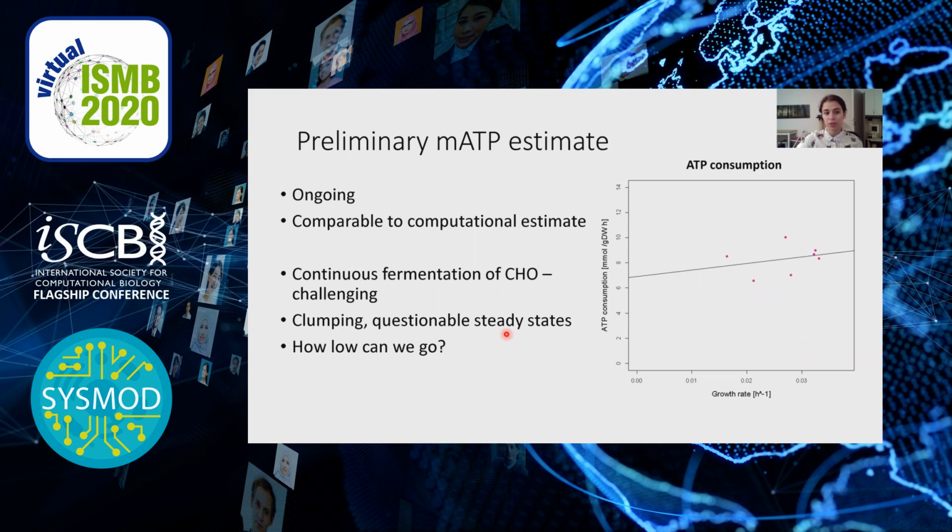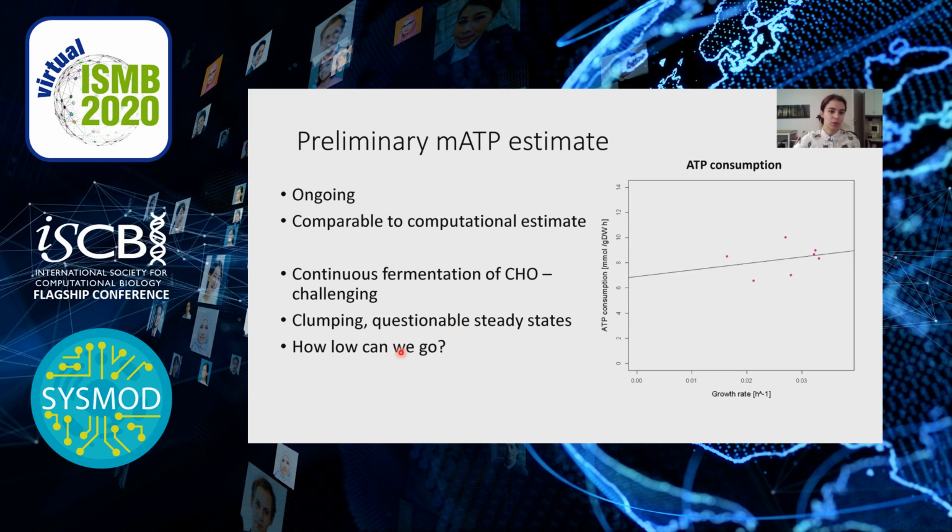And also we observed that if the cells are in culture for too long, they start clumping, which makes the cell counting difficult, and also it probably changes metabolism because they cannot mix well if they are in clumps. Then we also had some questionable steady states because in literature there is a rule of thumb that after 5 volume exchanges it should be a steady state, but in some cases we saw that the parameters kept changing, so we had to wait much longer.